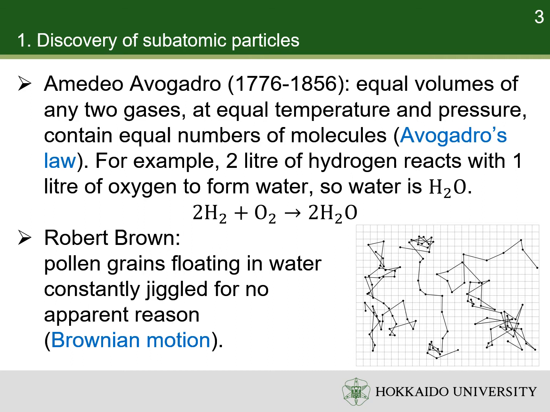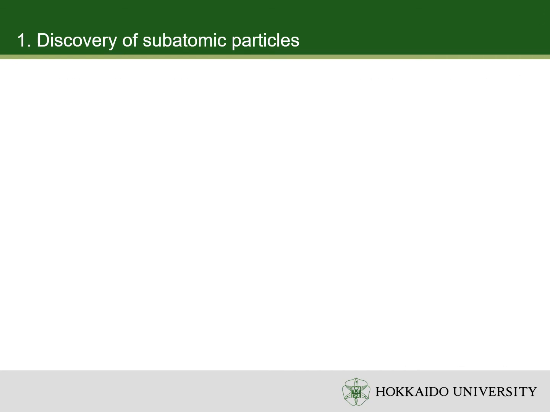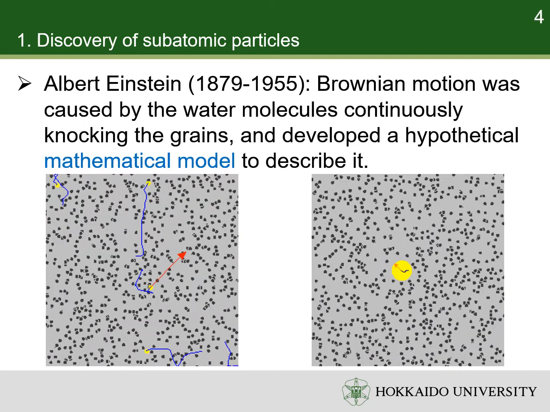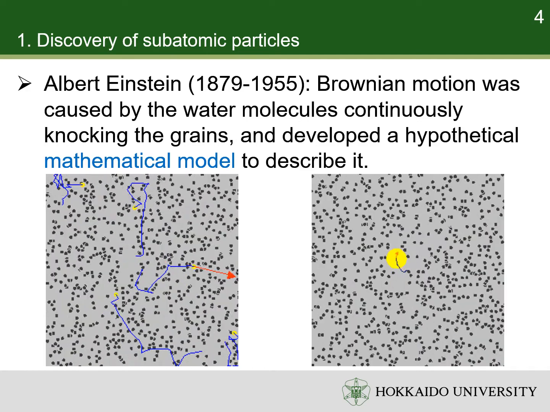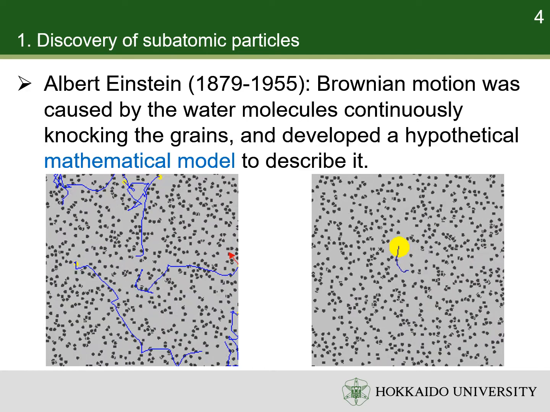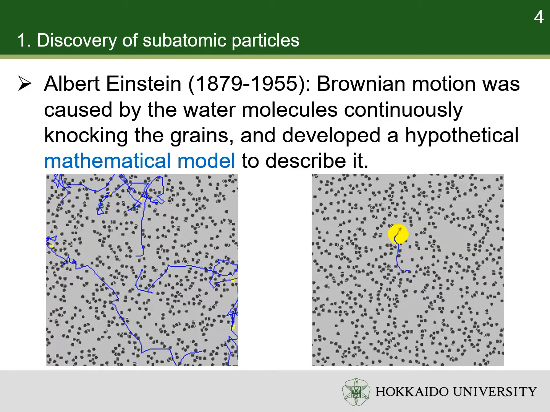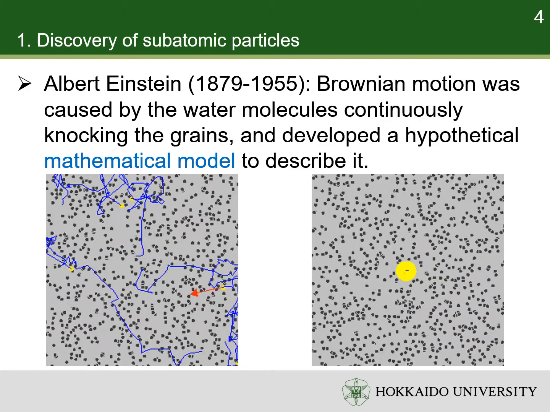This phenomenon is known as Brownian motion. Albert Einstein proved that Brownian motion was caused by the water molecules continuously knocking the grains. He also developed the hypothetical mathematical model to describe it. Einstein won one of his Nobel Prizes for this achievement.